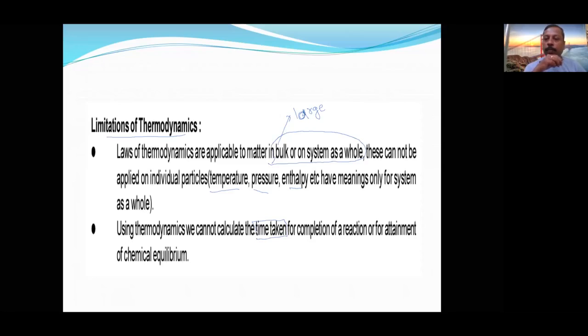For this purpose only, there is again a special branch given. What is that special branch? Chemical kinetics. Chemical kinetics will give you the time taken, or whether it is a fast reaction or a slow reaction, whereas thermodynamics will give you how much heat is required or how much heat will be released. That is about the thermodynamics disadvantages, or you can say limitations. I think all of you noted this.